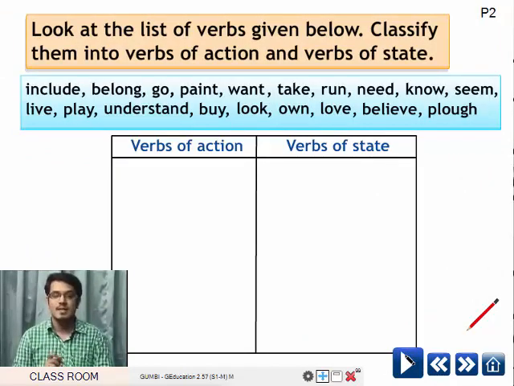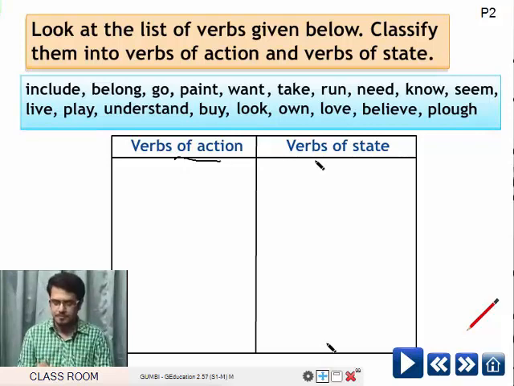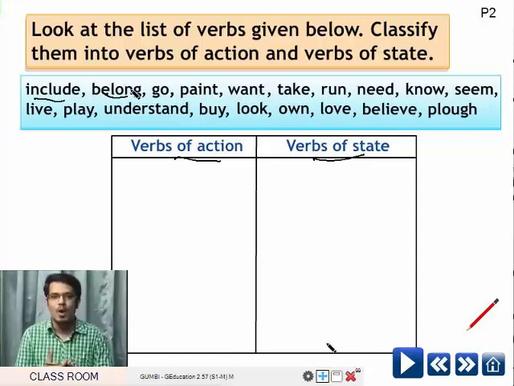Look at the screen. There is a list of verbs. You should classify them into verbs of action and verbs of state. There are a few words here like include, belong. Belong. This water bottle belongs to me. Go, paint. Then want. I want your book. Take. Run. Need. I need this book.